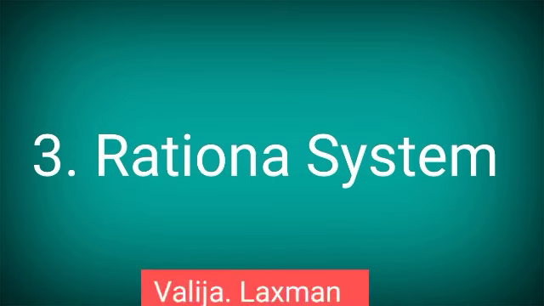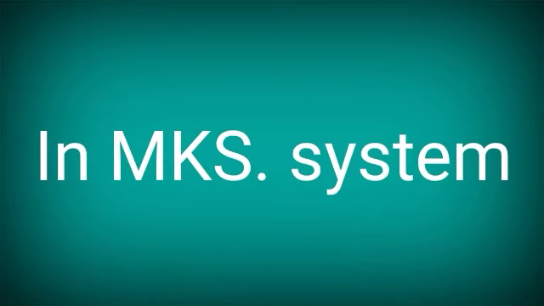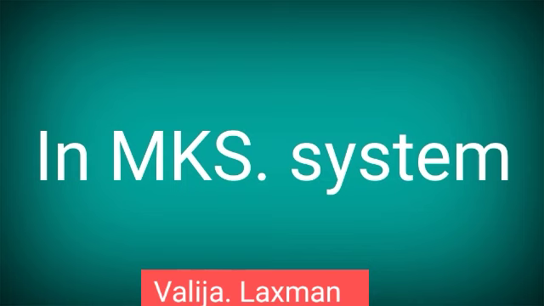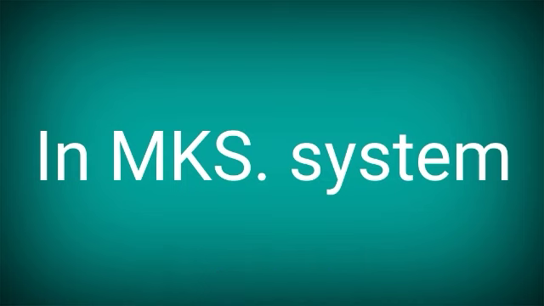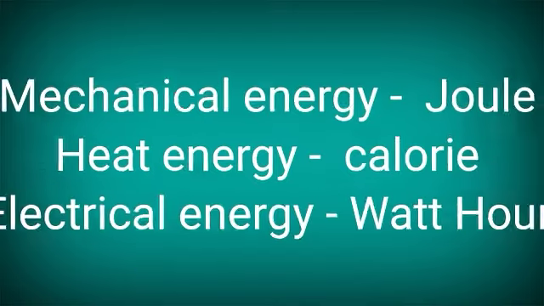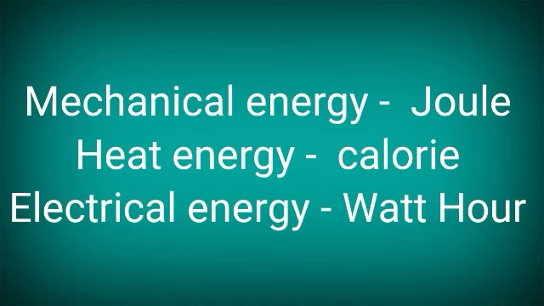Coming to the third point, that is a rational system. Rational, the word indicates that if you take any physical quantity, it should have only one particular unit. In olden days, in the MKS system, to measure mechanical energy, the unit was joule. To measure heat energy, the unit was calorie. And to measure electrical energy, the unit was watt hour. So different energies were measured with different units.